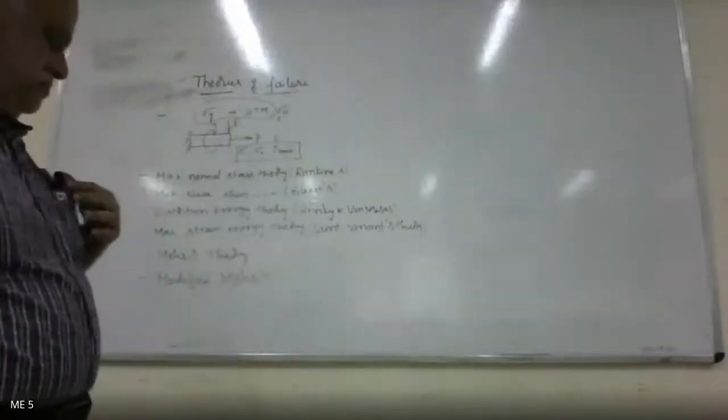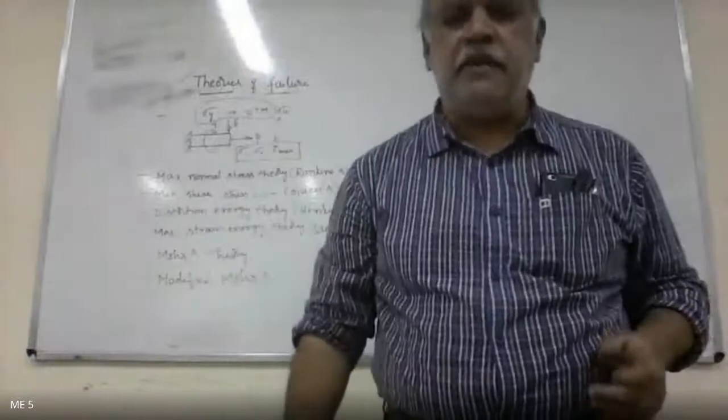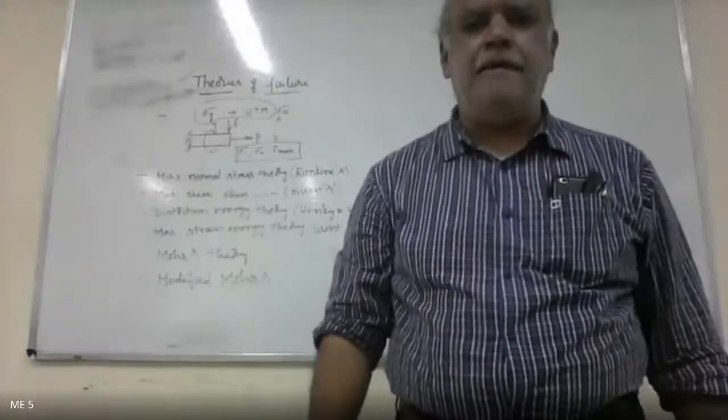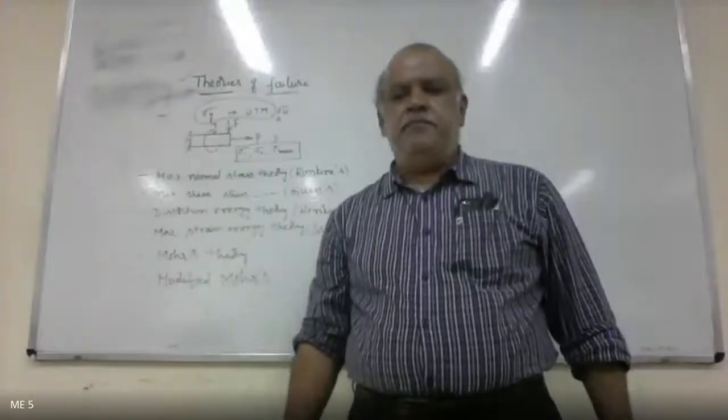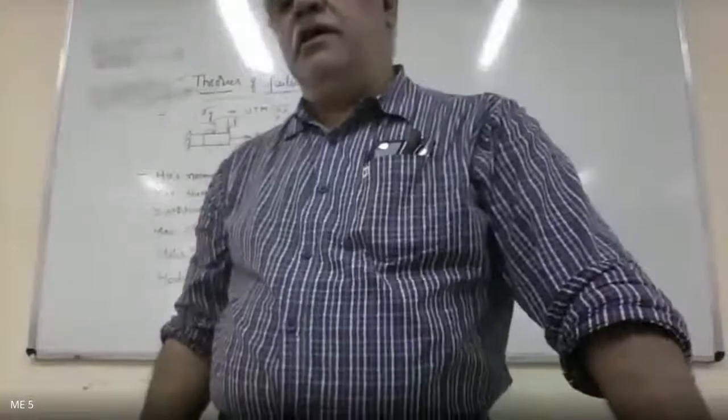Now, did you take down a few lines last class about theories of failure? Yes, we took down: any mechanical change in shape and size or material properties of a structure, machine or machine parts that renders it unfit.